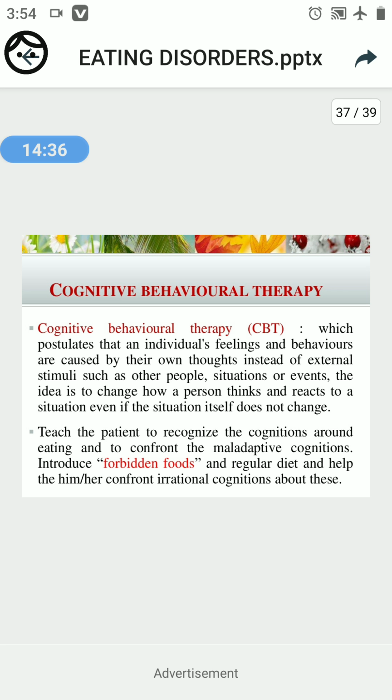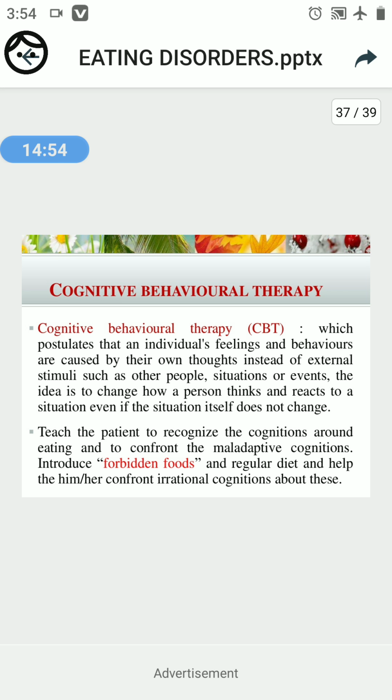With the help of CBT, they can change their mind and find the solution, and through this we can introduce the forbidden diet to the patient with clear clarification about their misperception.